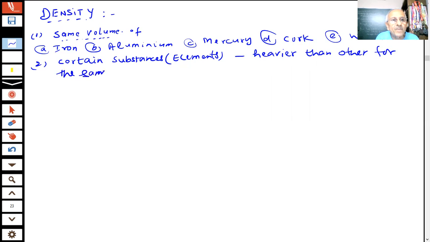I'm saying, for the same volume, you will find that iron appears heavier. Iron is appearing heavier as compared to water, or iron is even heavier than aluminium, students. If you experience it with the same volume, the different substances are having different heaviness.